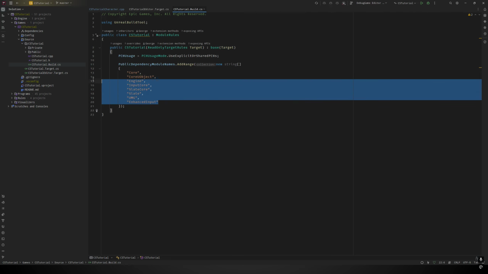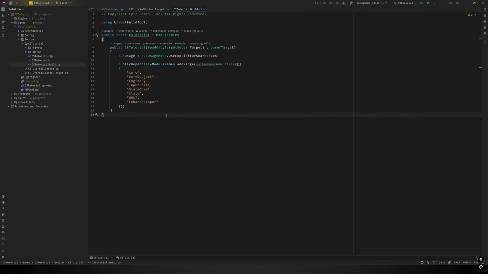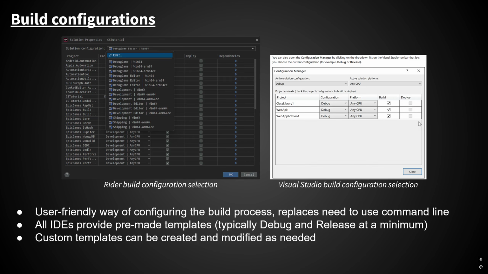But these are pre-made modules that come with the Unreal Engine source code. And when you need one in your project, you have to come in here and add it to this list so that when the linker runs, it knows to examine everything in this list to try to find any definitions that it might need.